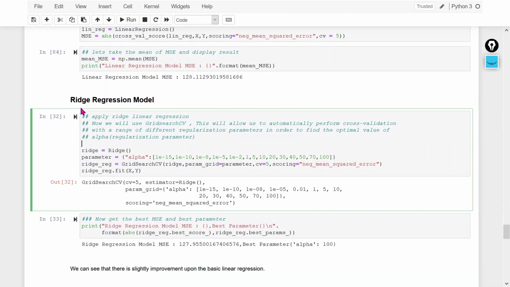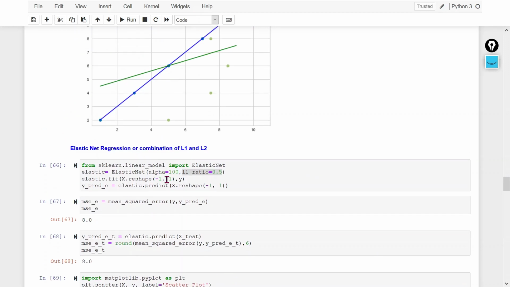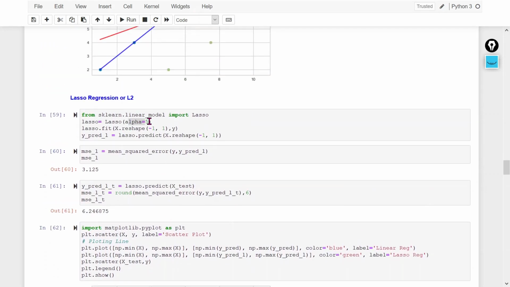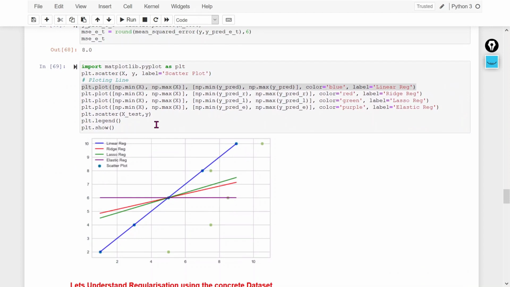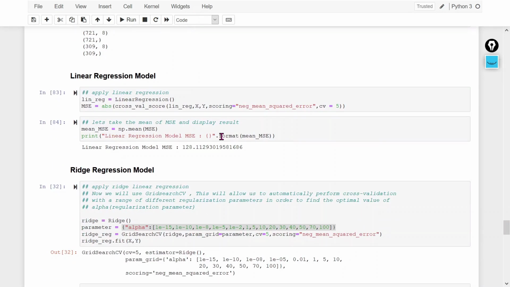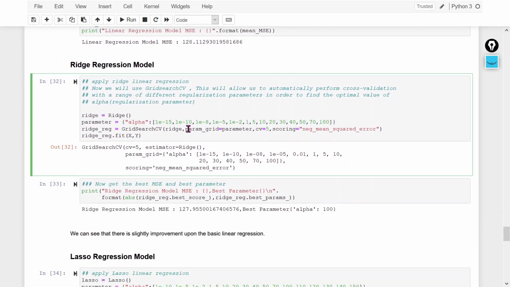regression model. In the ridge regression model, I am using the grid search. Why am I using the grid search? I want to do hyperparameter tuning because I want to get the best value of the lambda. Here I was changing the lambda value manually, right? Earlier 5, 10, but how can we get the best value of the lambda? By that we can get the best fit line that will provide you a more generalized model. So that we can get with the help of cross validation and the grid search, right?